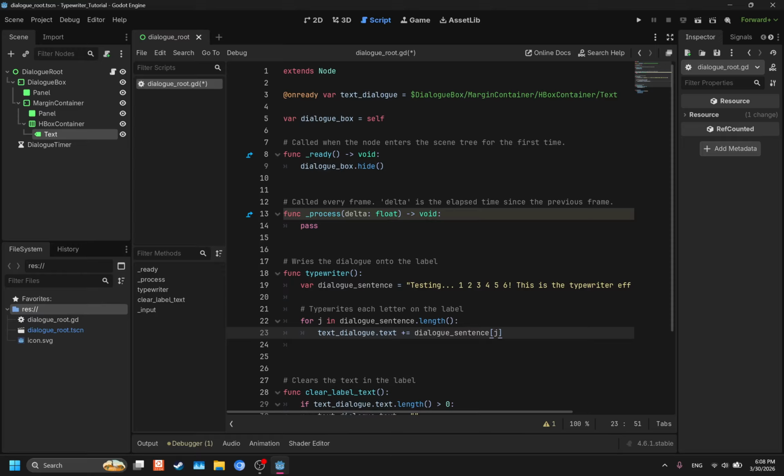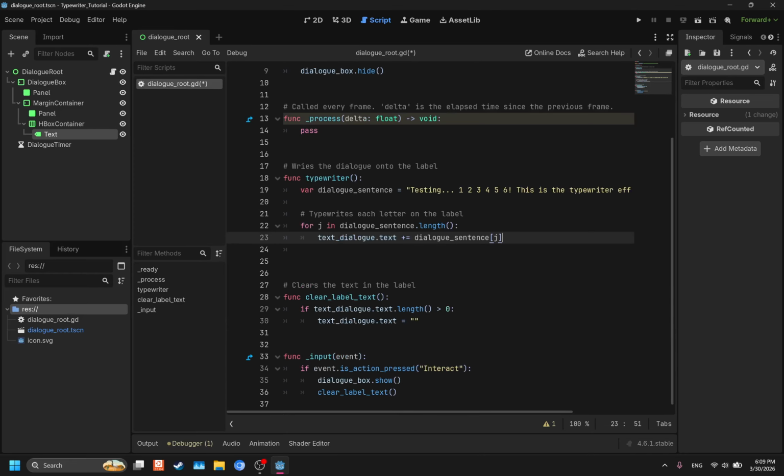So this is part of the logic for the typewriter effect. Now, if we leave it here, it's not going to work the way you think it would. We need something else. We need to utilize the timer. Before we do that, let me explain why.